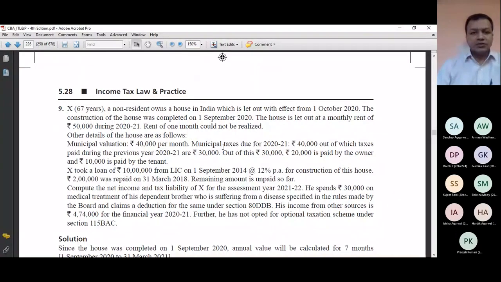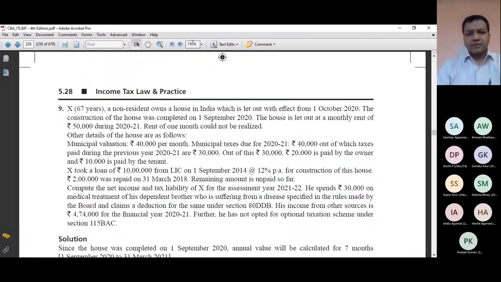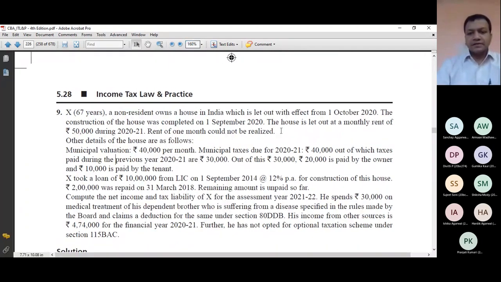Please take the screenshot of this numerical. Wait a second. Yes, now take the screenshot. You must be having this numerical with you. It's numerical problem number 9 of my book, Concept Building Approach, given on page 5.28.